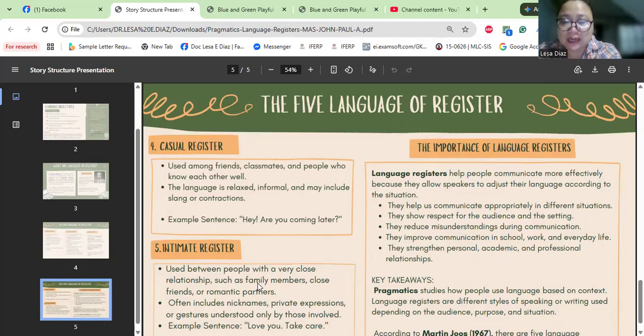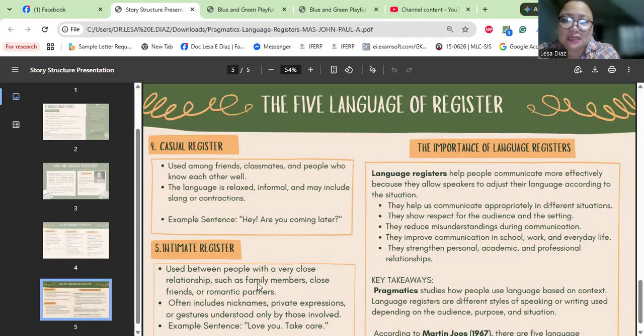So, as takeaways, pragmatics studies how people use language based on context. Language registers are different styles of speaking or writing, dependent on the audience, purpose, and situation.